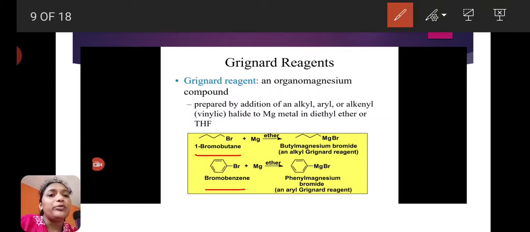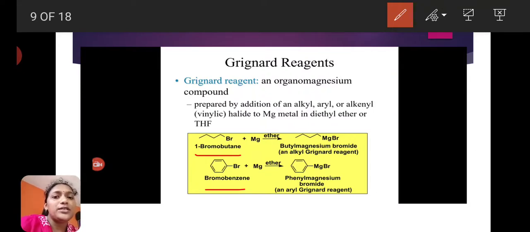Next is bromobenzene. When bromobenzene reacts with magnesium in the presence of ether, it will give phenyl magnesium bromide. This comes under aryl Grignard reagent, meaning aryl magnesium halide. The aryl group is the phenyl group, and the halogen is Br.